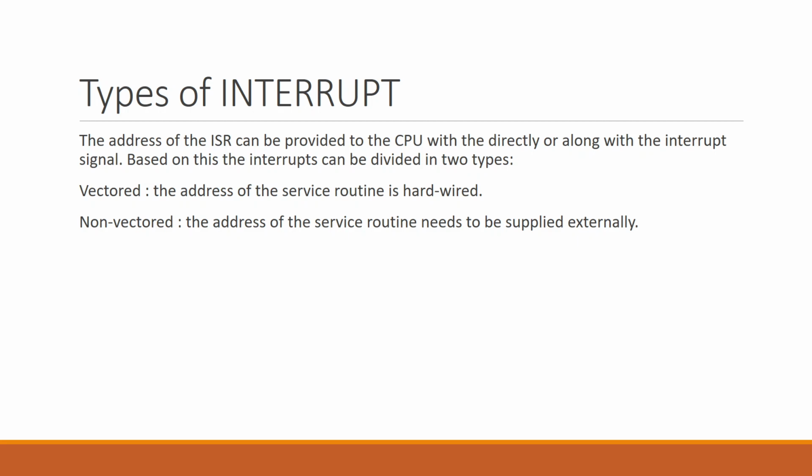The second categorization of interrupts is based on the location or address of the interrupt service routine. I have already told you that interrupts are well known in most cases, so the interrupt service routine is predefined and stored in a certain location. The address of the ISR can be provided to the CPU directly, or it can also be provided with the help of interrupt signals. Based on this, interrupts can be divided into two types.